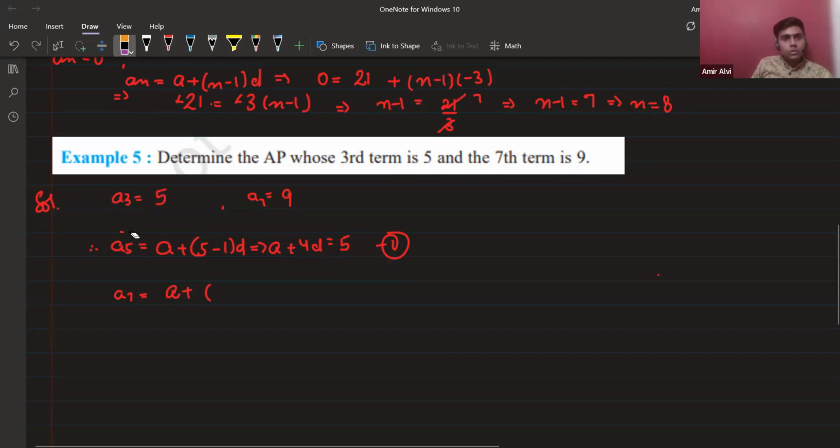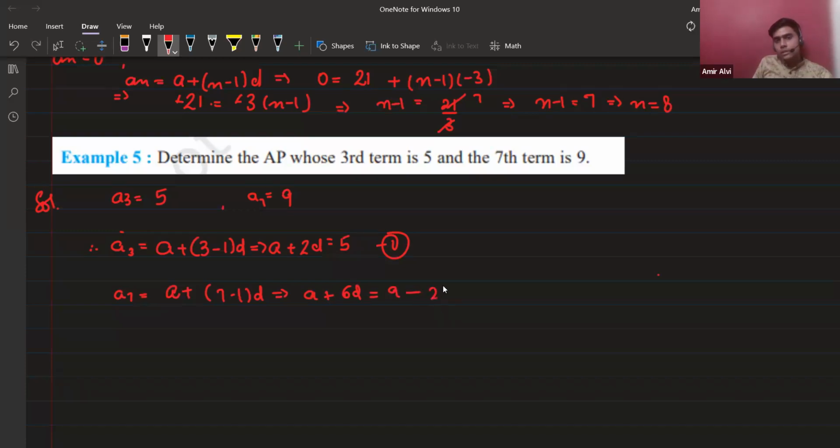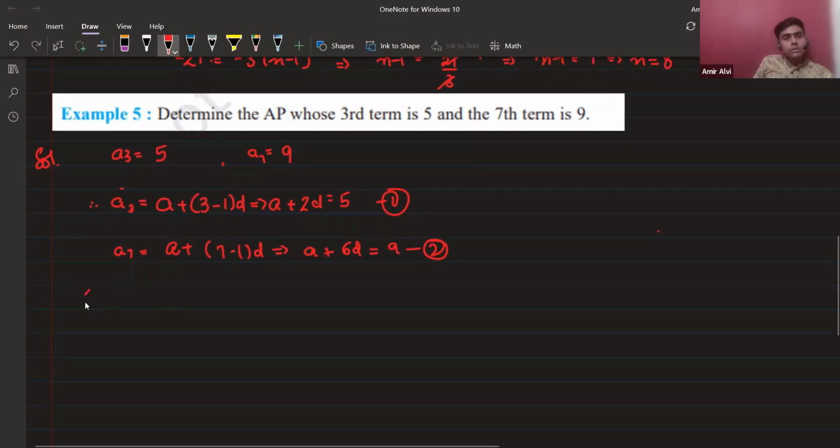Very good. So this will be basically what? A third is A plus 2D, so it is A plus 2D equals 5. This is our first equation. A7 is A plus 7 minus 1 into D, so A plus 6D equals 9. This is our second equation. You don't need to multiply anything, because A can be eliminated if you subtract equation 1 from 2. Yes, sir.